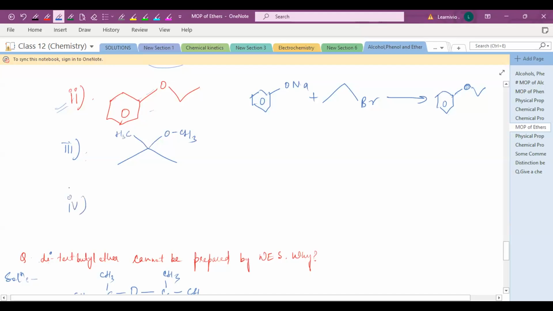And the fourth structure is 1-methoxyethane. I think we have discussed this. Yes, third question, Rimda. What are the reagents for that?